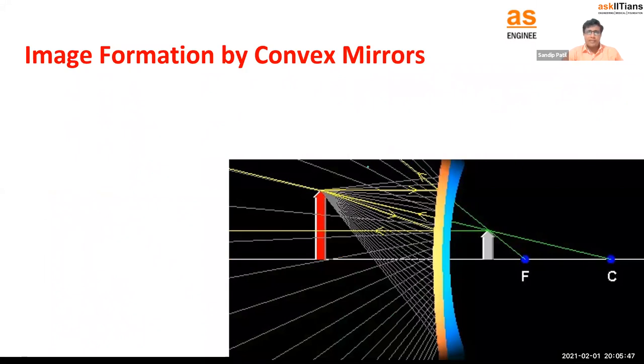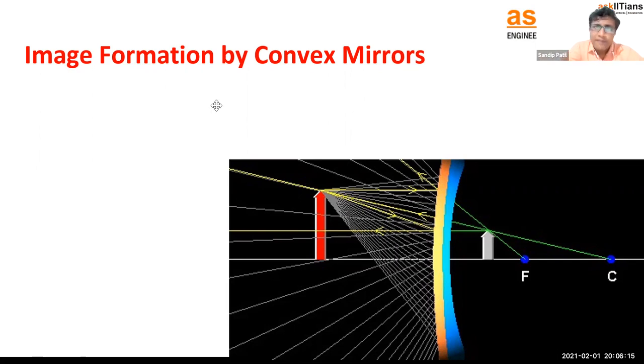Next, image formation by a convex mirror. For the convex mirror there is only one condition to remember. In the concave mirror, if you change the position of the object, everything changes, including size. Sometimes the image is in front of the mirror, which is real, and sometimes behind the mirror, which is virtual.